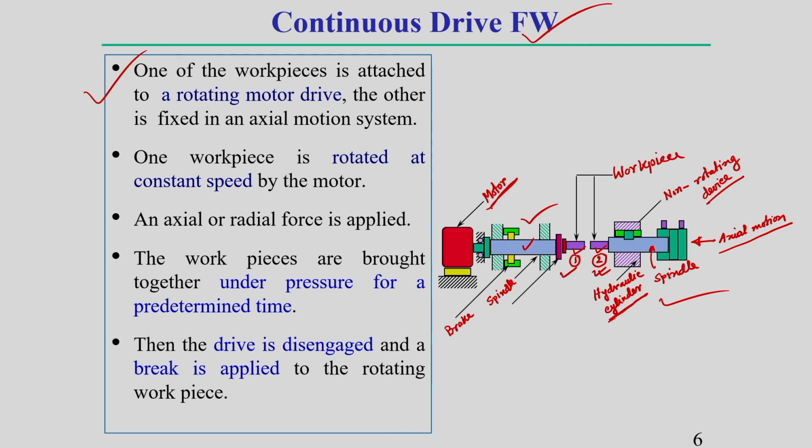Okay. After that, an axial or radial force is applied to workpiece 2, which I have already told you. Finally, generally the workpieces are brought together under pressure for a predetermined time. Finally, the drive is disengaged, meaning the motor is disengaged from the spindle system by applying the brake, and finally we stop the rotation, and joining is done.